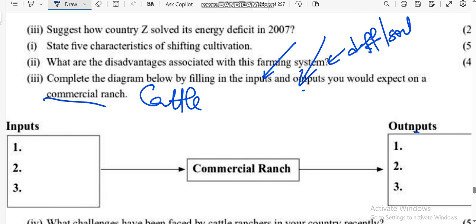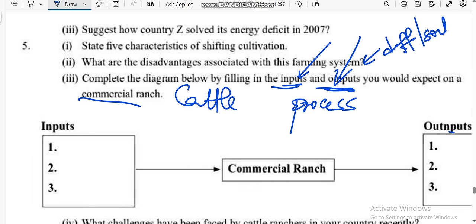Processes are activities done to convert what we have, the inputs, to get what we want, the outputs. So my inputs are the things needed to start commercial ranching.